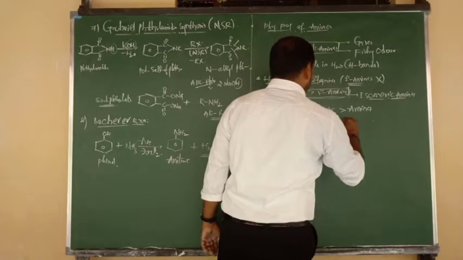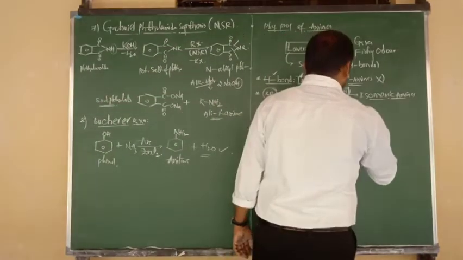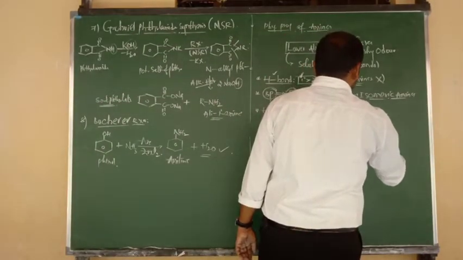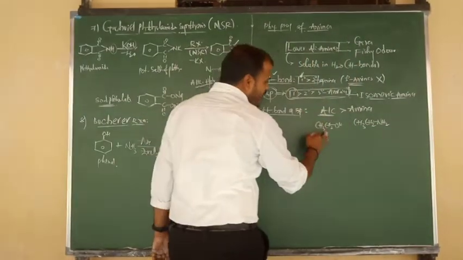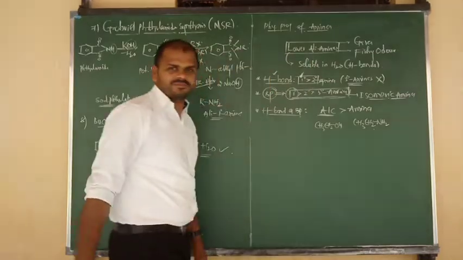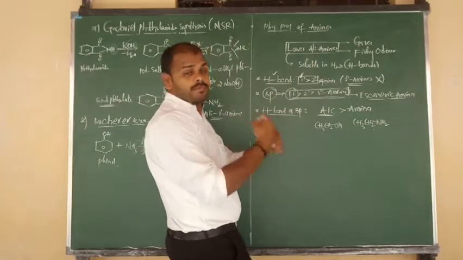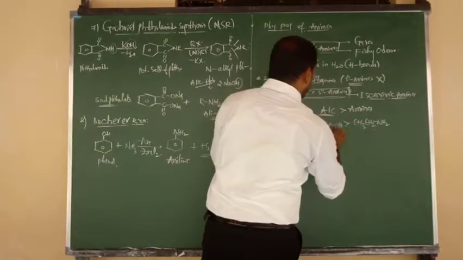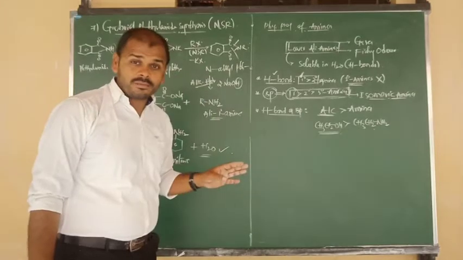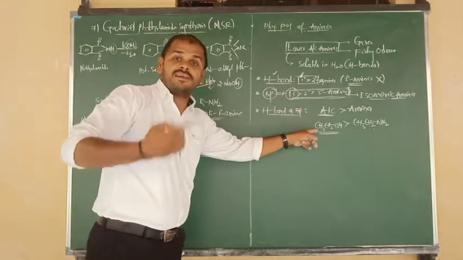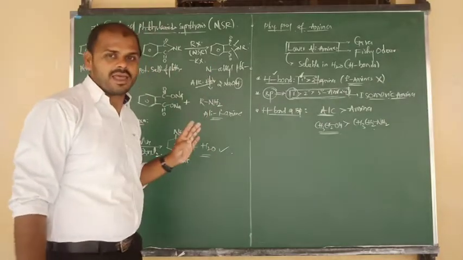CH3CH2OH means ethyl alcohol, and CH3CH2NH2 means ethyl amine. In the two, which contains the higher boiling point and can form stronger hydrogen bonds? That is nothing but alcohol. Okay? Both can form hydrogen bonds, but here the hydrogen bonding capability is greater, so more boiling point. Amines have less boiling point as compared to alcohol.